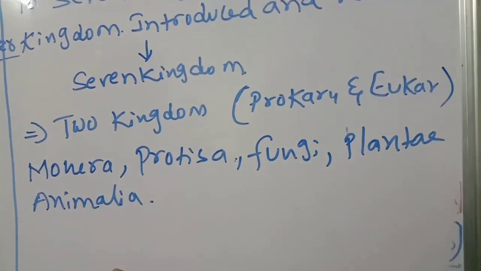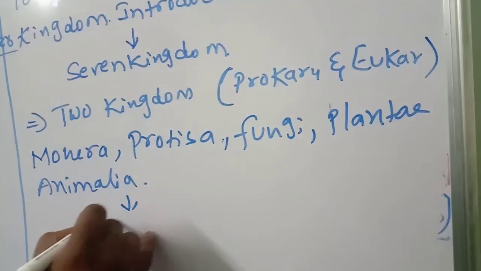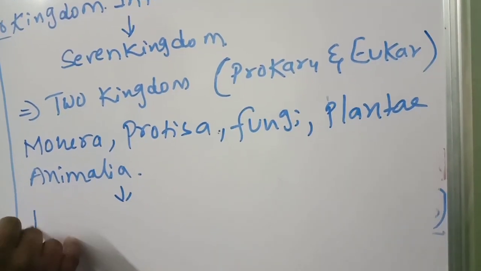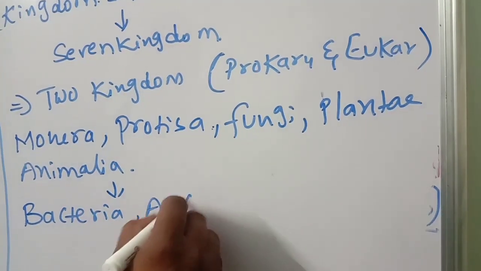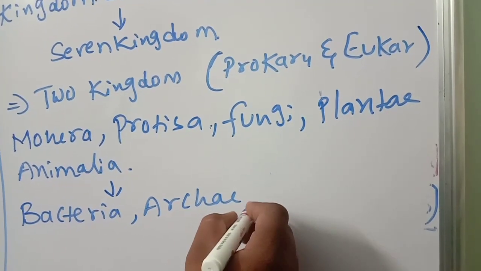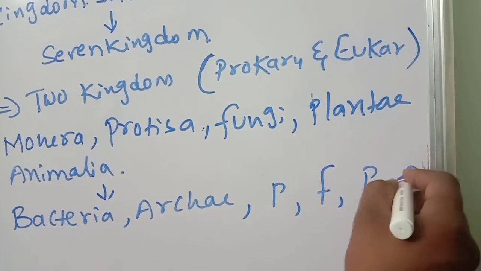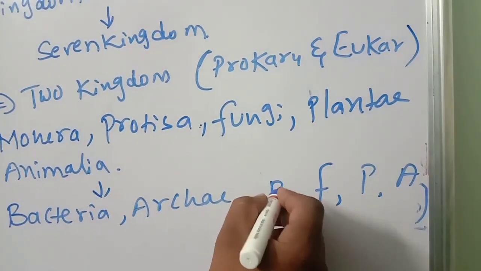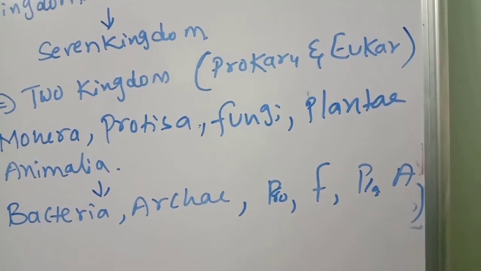The sixth kingdom concept: additionally, what will be there? So bacteria. Observe very carefully: bacteria, archaea, and the same Protista, fungi, Plantae, Animalia.